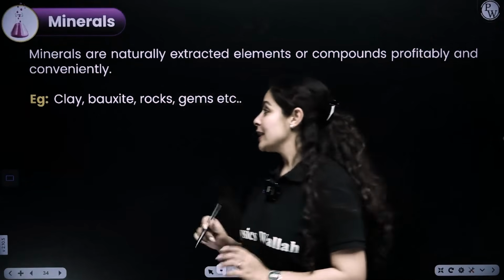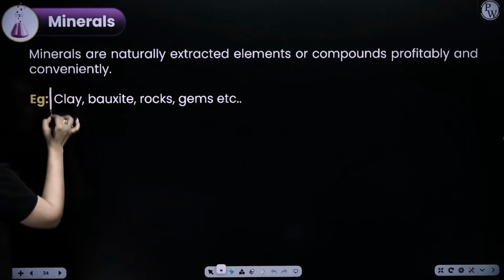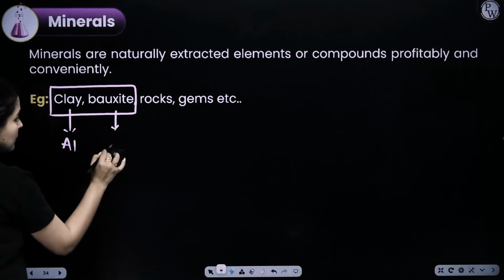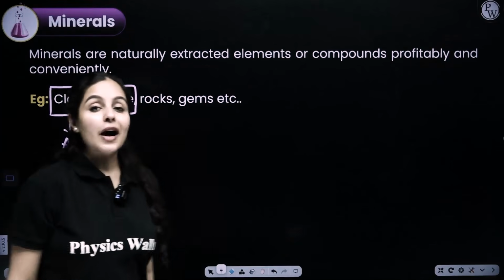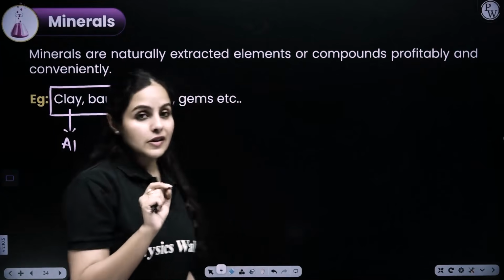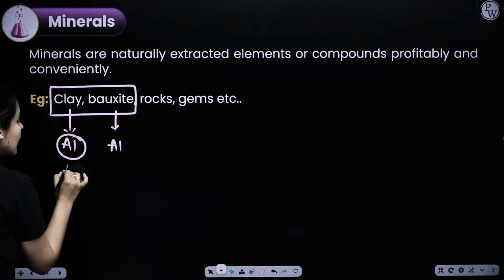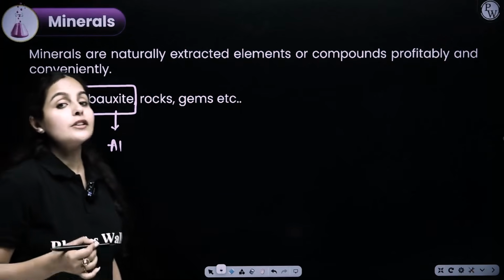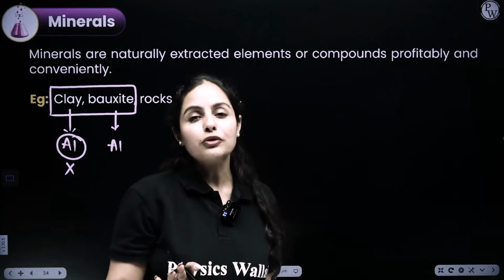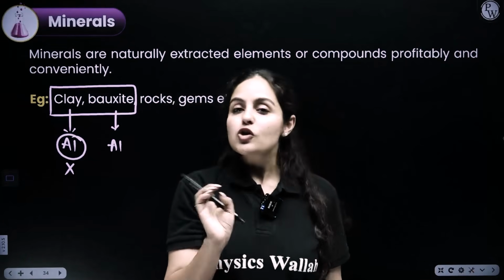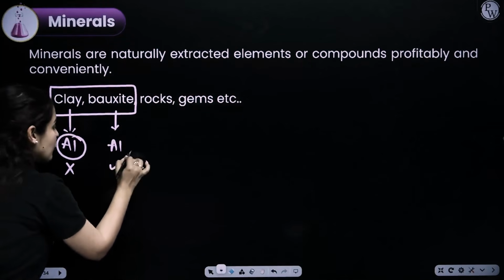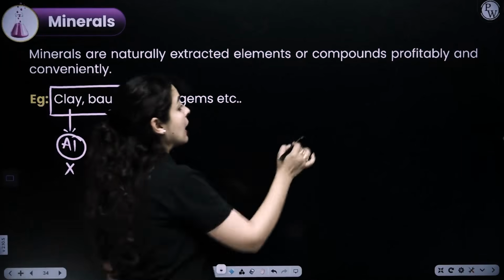What does that mean? Let me give an example here. Let's take two examples, clay and bauxite. They both have a common metal in them, that is aluminium. We want to extract aluminium from bauxite and also from clay. But the problem here is that from clay, aluminium cannot be extracted profitably or conveniently. It's so hard to get aluminium out of clay. And even if we get aluminium out of clay, the yield is very small. So it's not a profitable business. But from bauxite, aluminium can be extracted profitably and conveniently.